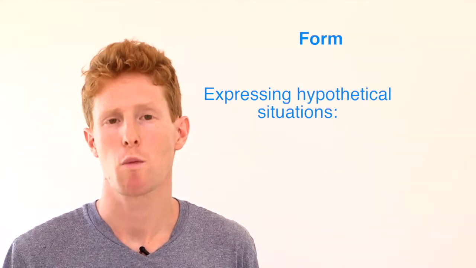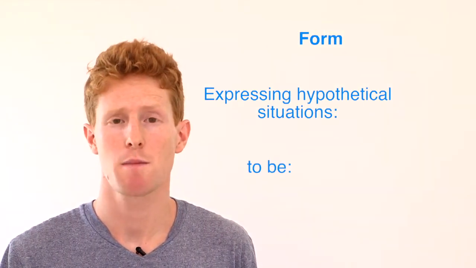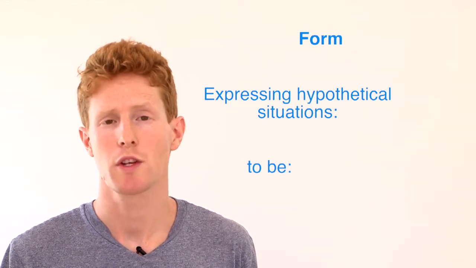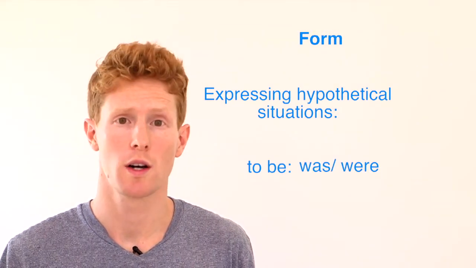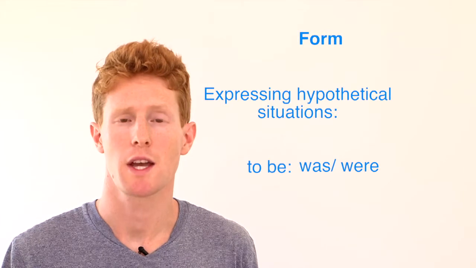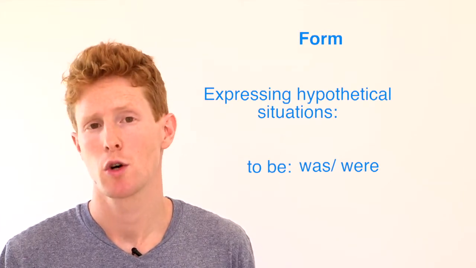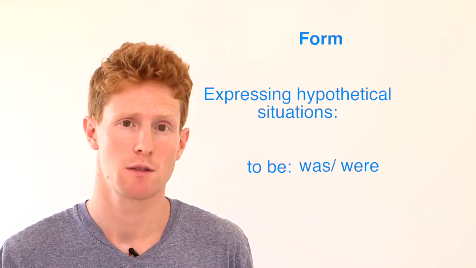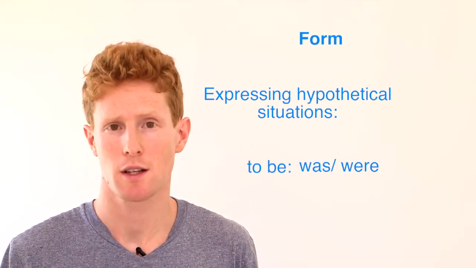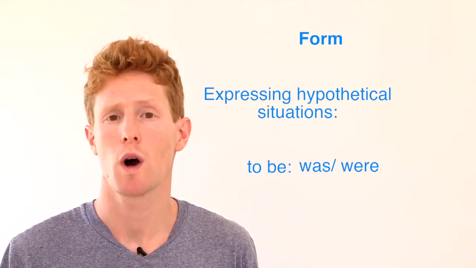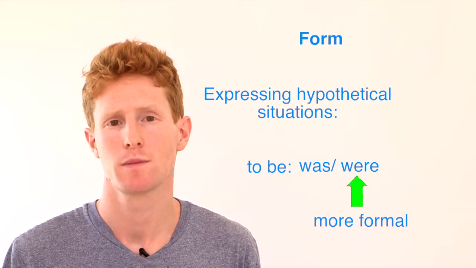Also note that when we use the verb to be in hypothetical situations, we can use was or were. For example, we can say, if he wasn't in prison, or if he weren't in prison. Both of these mean the same thing, although the use of were is slightly more formal.